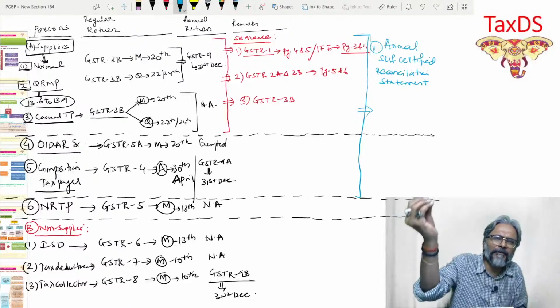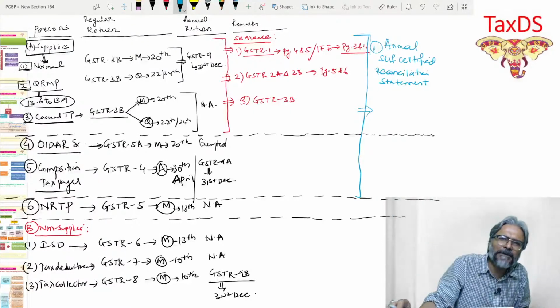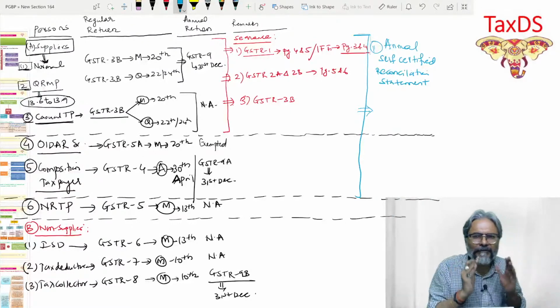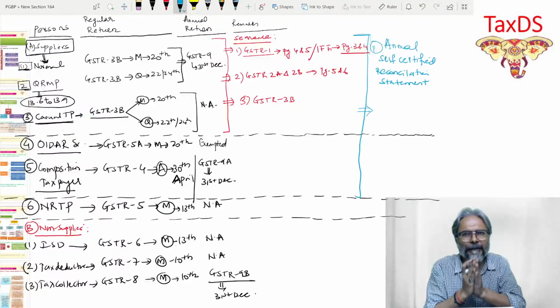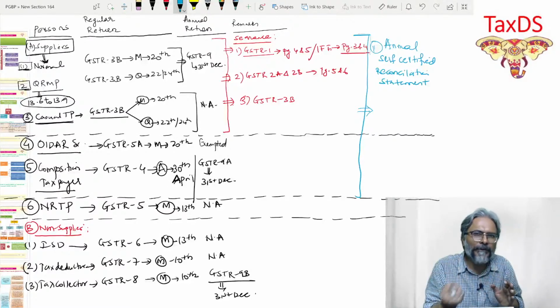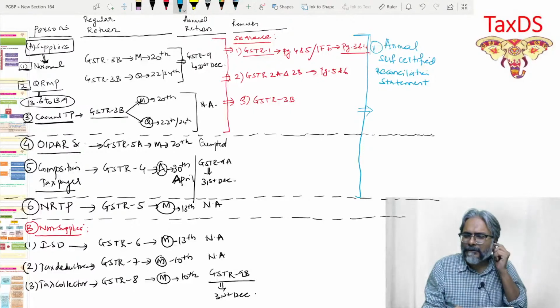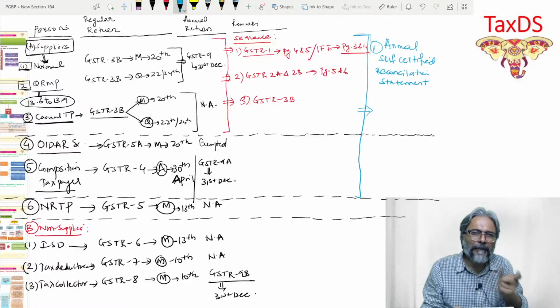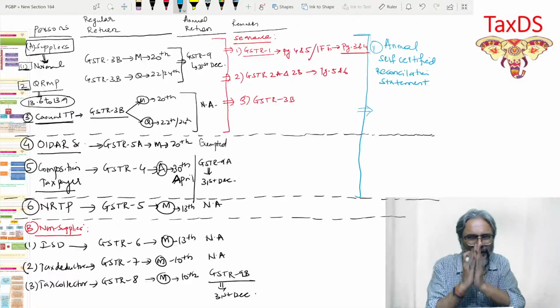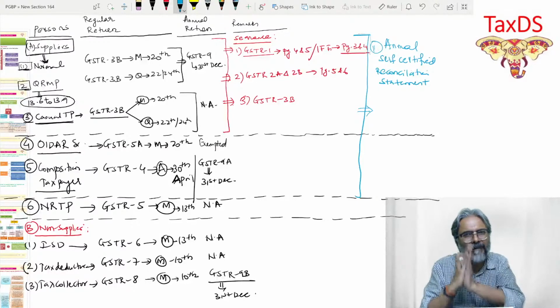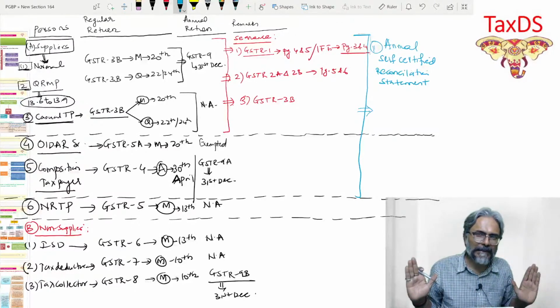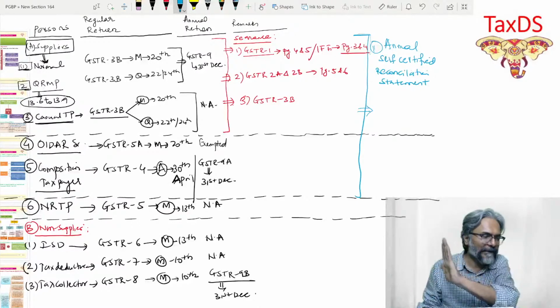In simple wording, students, I can say that obviously, if there are any errors that would have happened, and supposing there are some omissions that may have taken place, something of that sort, corrections and all that would have taken place through subsequent rectification. So, therefore, you actually then make a final annual self-certified reconciliation statement. That is one particular exercise that you do.